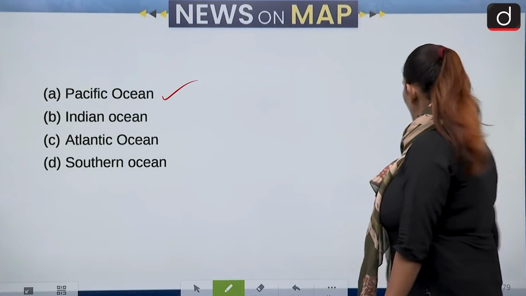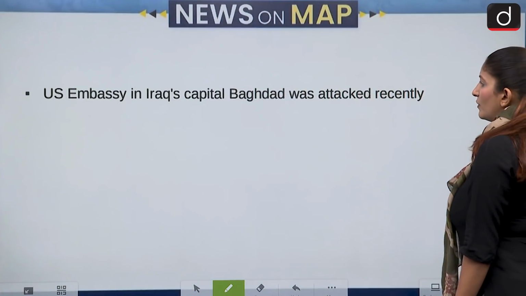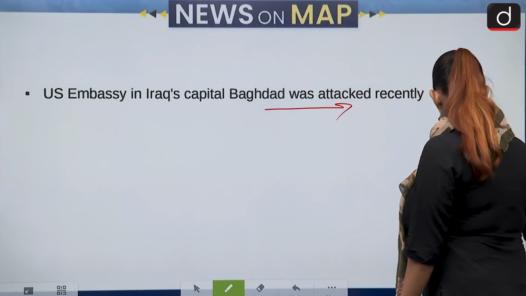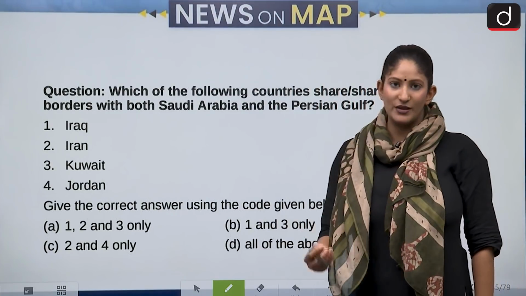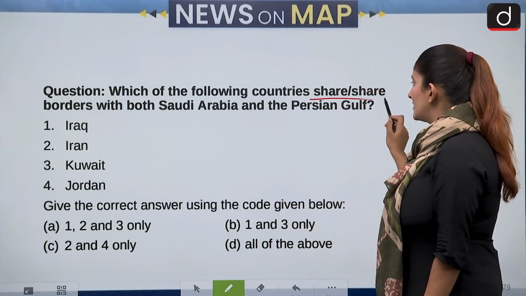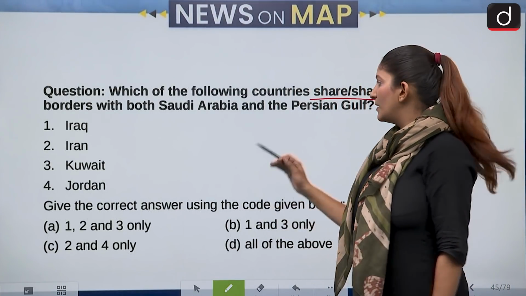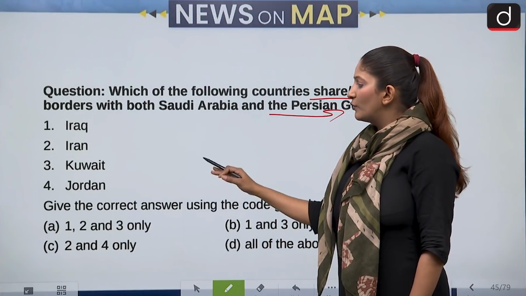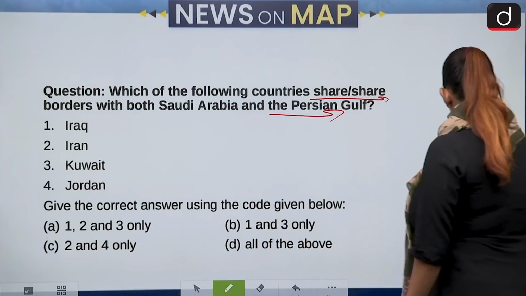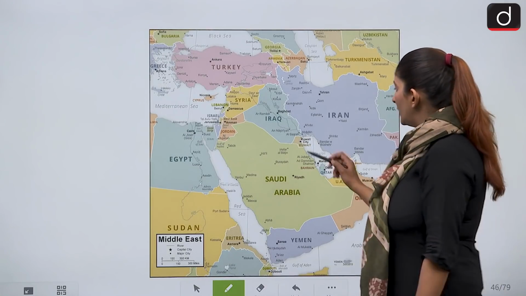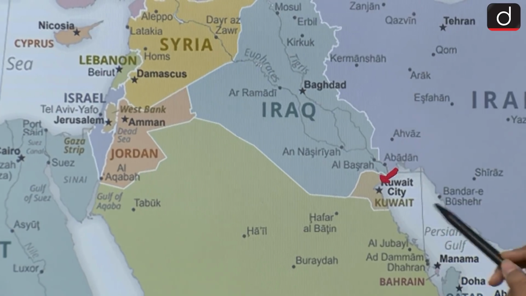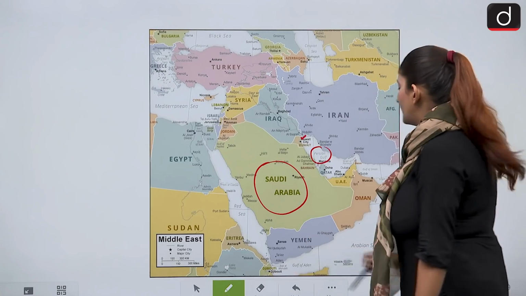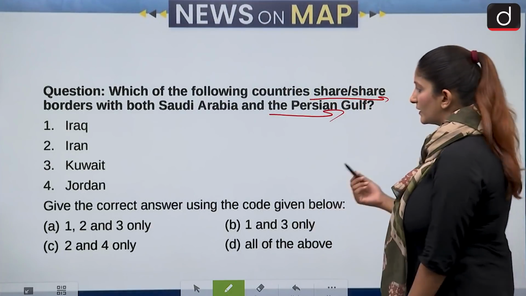Okay, let's move on and talk about our next question. With respect to the US Embassy in Iraq's capital Baghdad, this question has been asked because it was attacked recently. Which of the following countries share a border with both the country of Saudi Arabia and the Persian Gulf? Iraq, Iran, Kuwait and Jordan. Iraq has a border with the Persian Gulf and also Saudi Arabia. So this becomes our first correct answer.